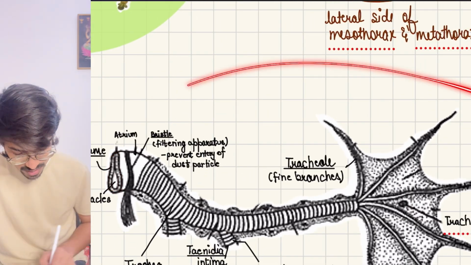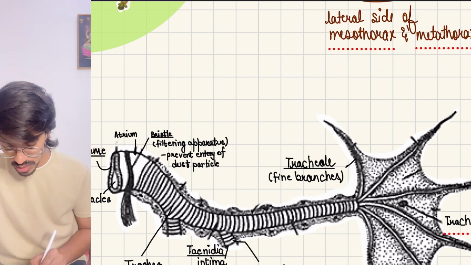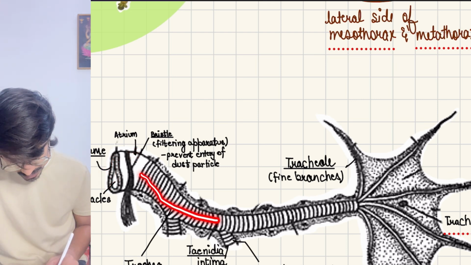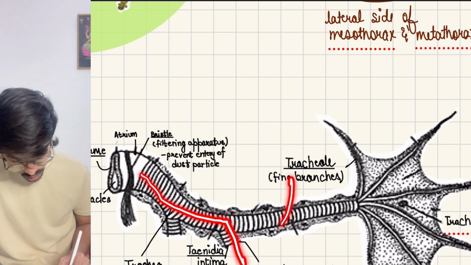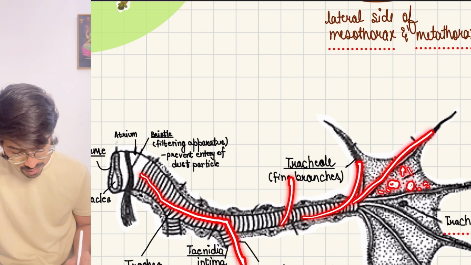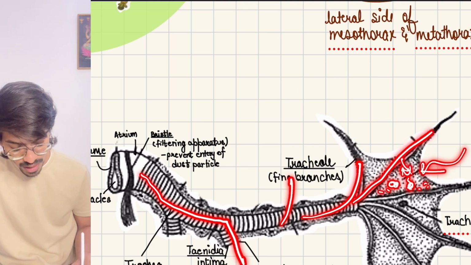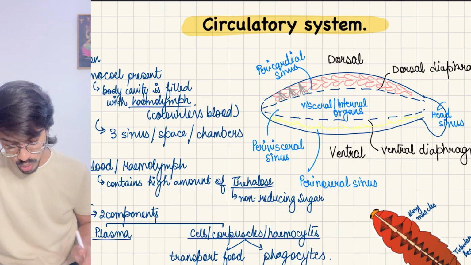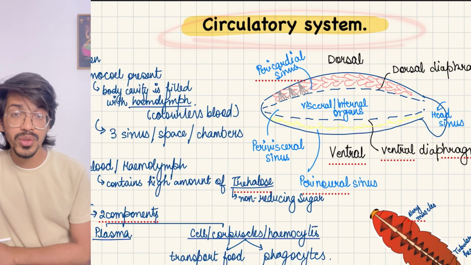This is the tracheal system. What you have to remember: spiracles, from here the air goes inside to the atrium, from the atrium it goes to the trachea, the trachea divides into smaller tracheoles, finally reaching what? Tracheal cells, where all the diffusion will occur, means the cells will take up the oxygen. Okay, moving on to the next one, that is the circulatory system.